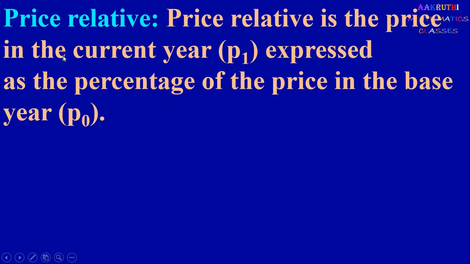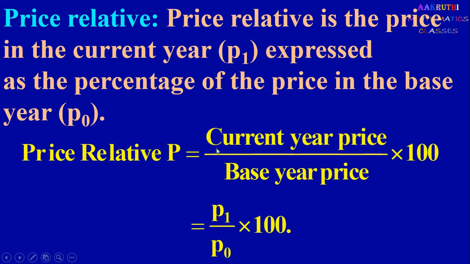Next is price relative. Price relative is the price in the current year, denoted by P1, expressed as a percentage of the price in the base year. In price relative, we compare the price of the present year and the price of the base year, and express it as a percentage. So price relative, denoted by P, is given by current year price divided by base year price into 100: P = P1/P0 × 100. P1 is the current year price, P0 is the base year price.